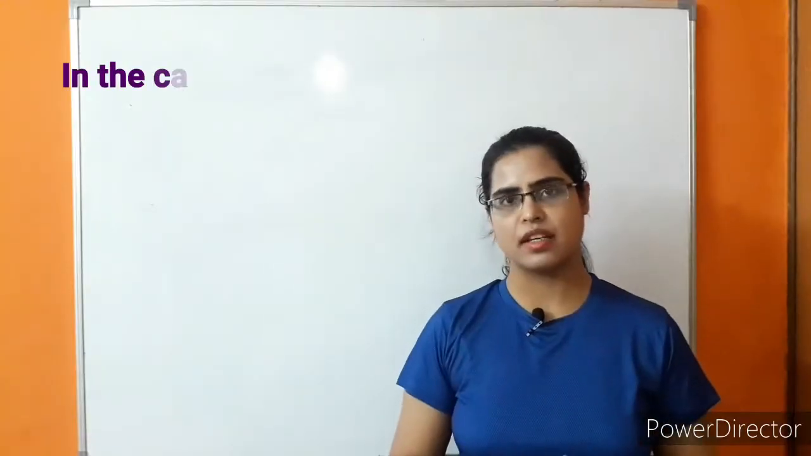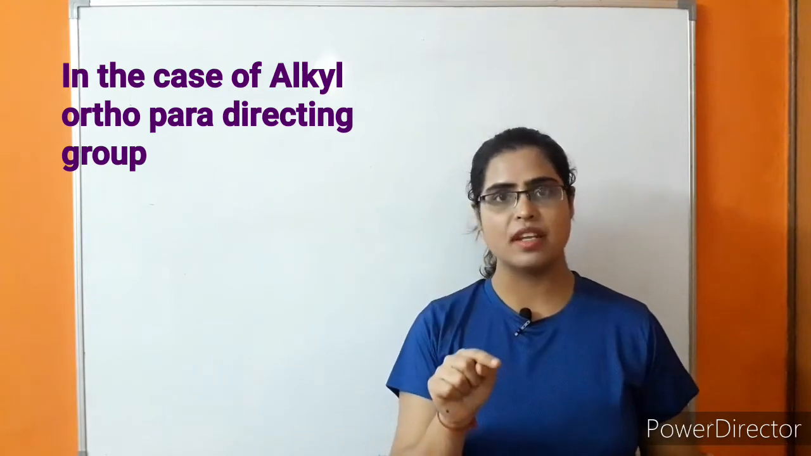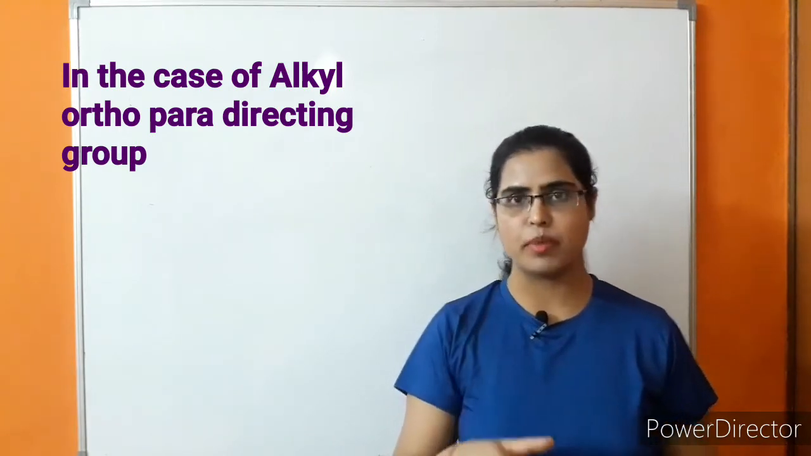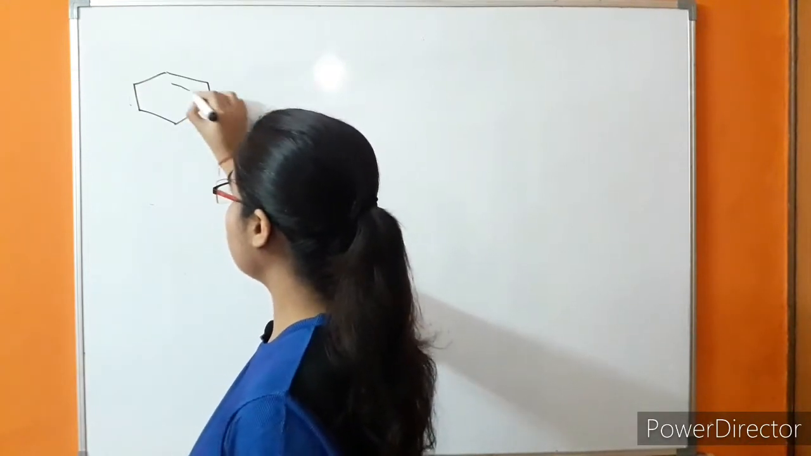So what is happening in the case of alkyl? When the atom which is attached to the benzene ring does not have a lone pair, what is happening in this case? Example, toluene.